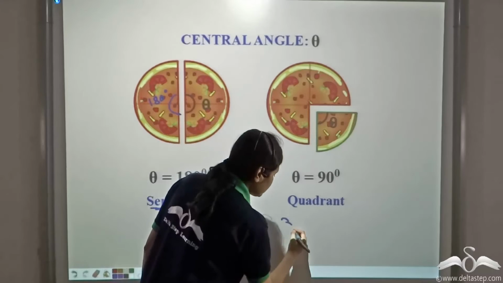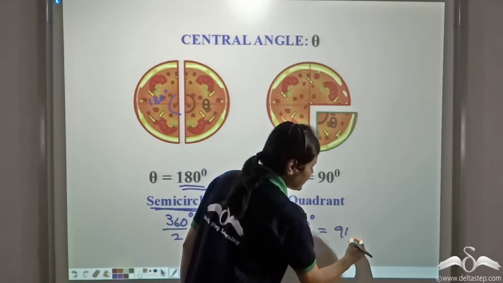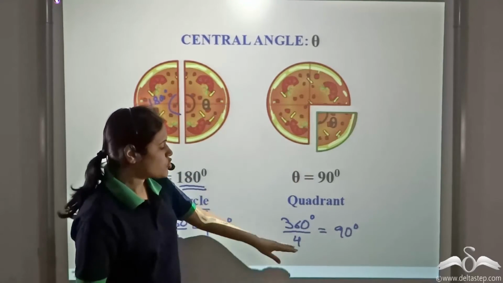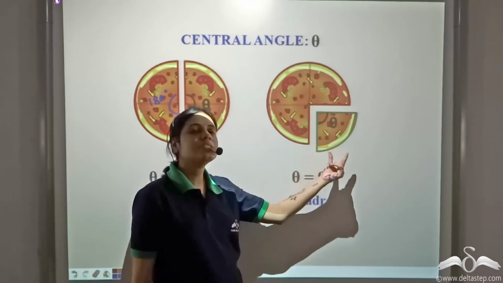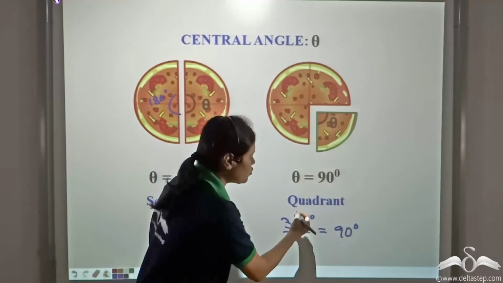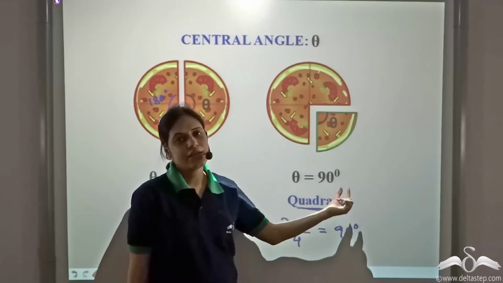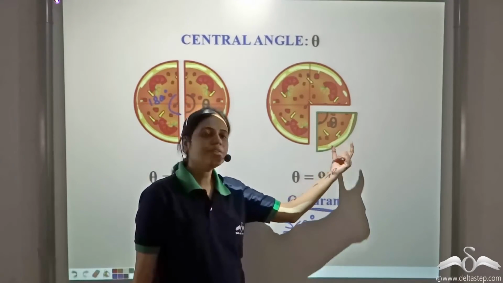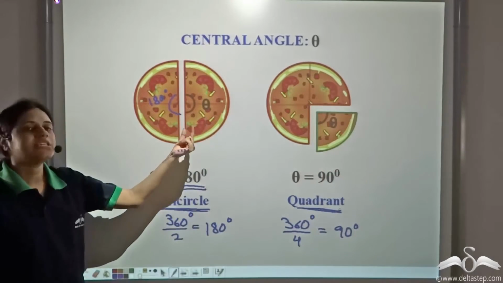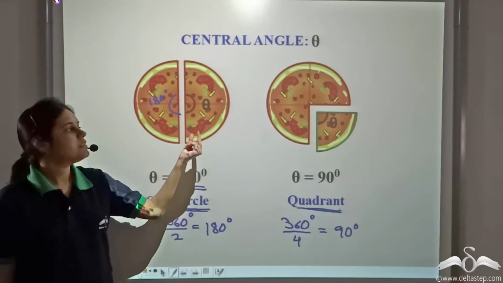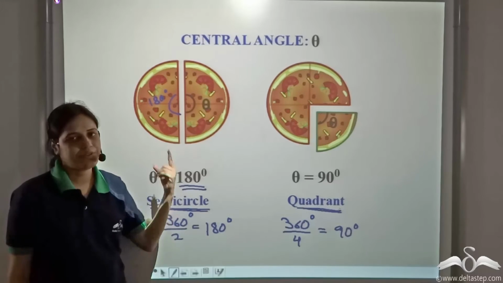Also, 360 divided by 4 is 90 degree. So if the central angle is 90 degree, we can say that it is 1/4 of a circle, also known as a quadrant. So if the central angle is 90 degree, then the sector is known as a quadrant. It has a special name. If the central angle is 180 degree, then the sector is known as a semicircle. So each of these is a semicircle.